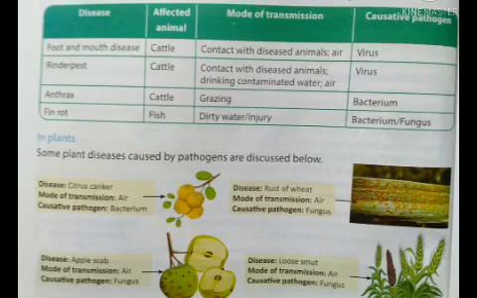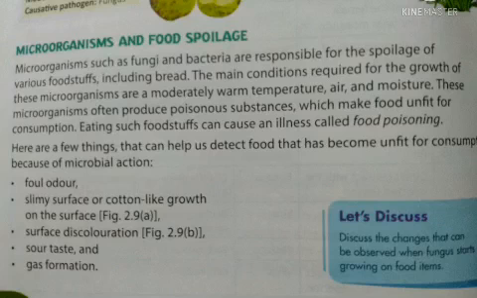In plants, some plant diseases caused by the pathogens are discussed below. Disease is citrus canker. Mode of transmission is air. The causative pathogen is bacterium. The disease is rust of wheat. Mode of transmission is air. Causative pathogen is fungus. Disease is apple scab. The mode of transmission is air. The causative pathogen is fungus. The disease is loose smut. Mode of transmission in wheat is air. The causative pathogen is fungus.